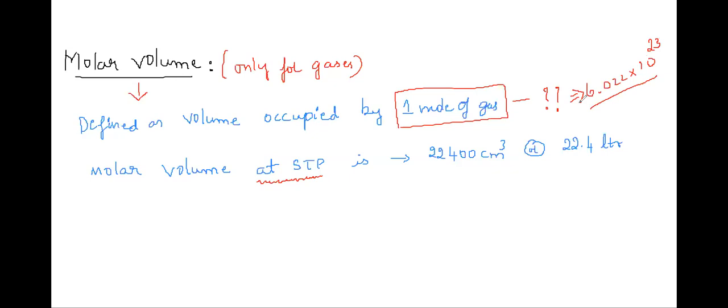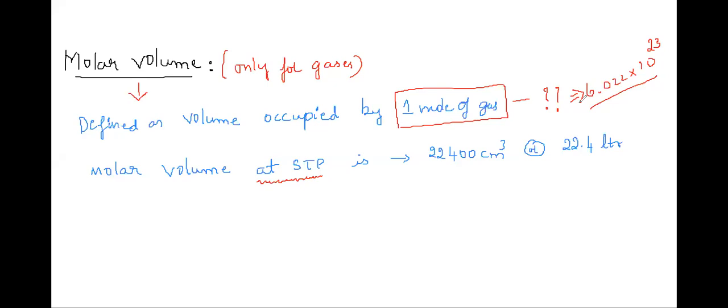You can keep one value as a constant throughout your two years, throughout your life. Either you can take it as 6.023 into 10 raised to 23, that's also right, or you can keep it as 6.022 into 10 raised to 23.